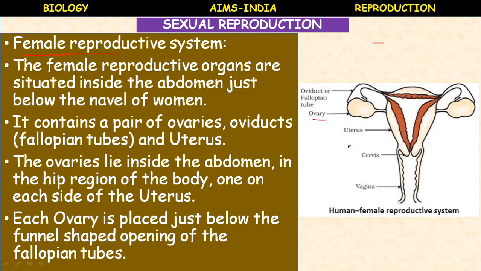Where is it located? The ovaries lie inside the abdomen in the hip region of the body, one on each side of the uterus. Each ovary is placed just below the funnel shaped opening of fallopian tube. The entire female reproductive system is situated inside the abdomen, just below the navel of the women.